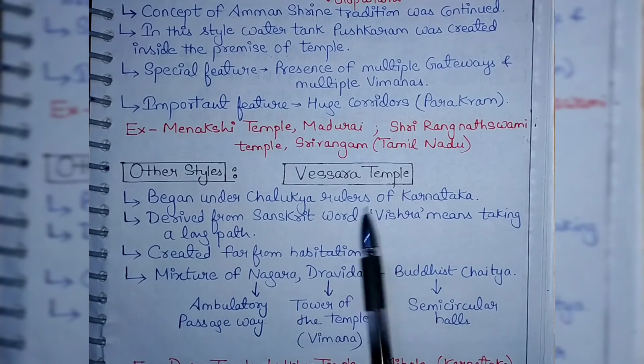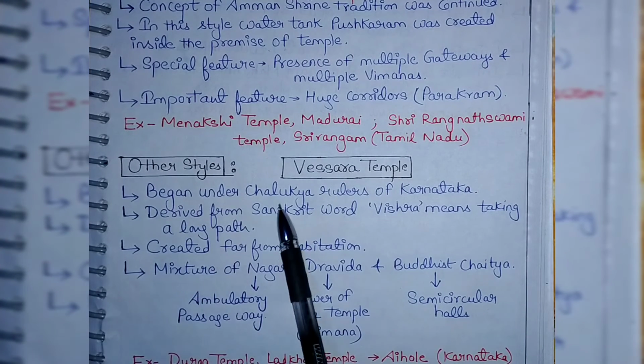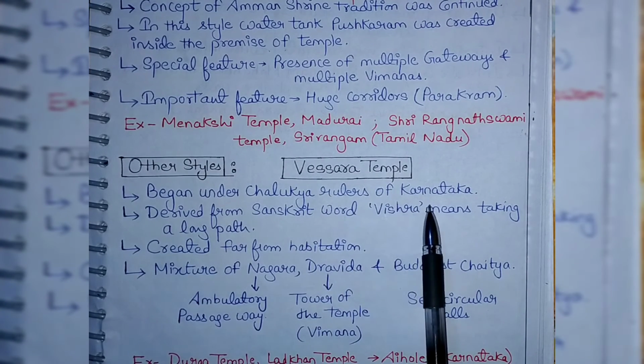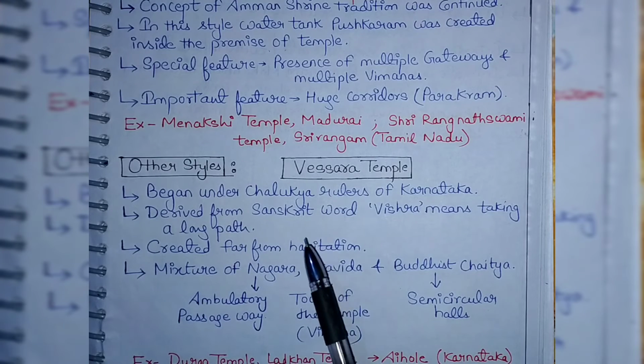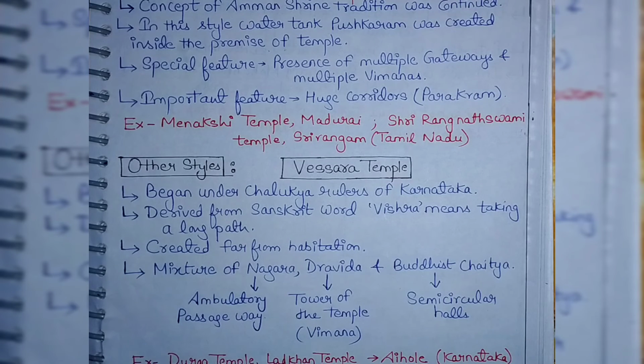Among other styles, we will talk about the Vesara temples. This temple style began under the Chalukya rulers of Karnataka. Vesara is derived from a Sanskrit word Vishra, which means taking a long path. The temples of this time were created far away from the nagar, from the habitation. Earlier, the temples were created inside the nagar, inside the main market. But in this, it is created far away.